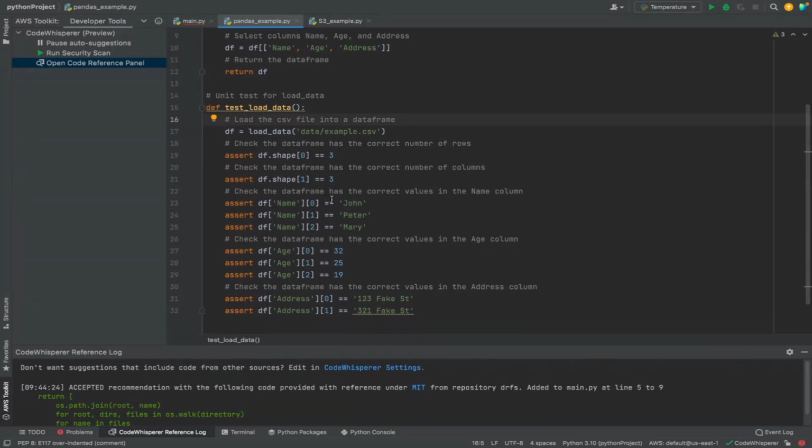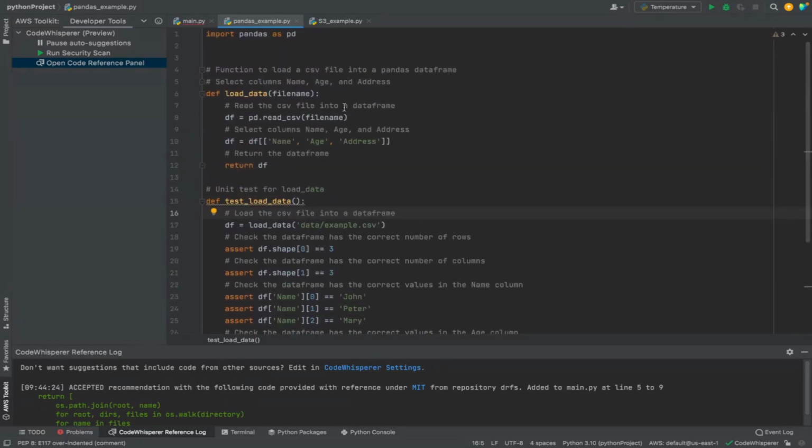But as you can see, it has actually guessed pretty well what the values should be, right? Once again, if instead of John your value could be Peter, but it has given you the structure where you have to make small changes and your unit test is ready to go. So this is once again a productivity boost, where if you had to write this code yourself, you might have spent 5 to 10 minutes, versus here it is done within 5 seconds.